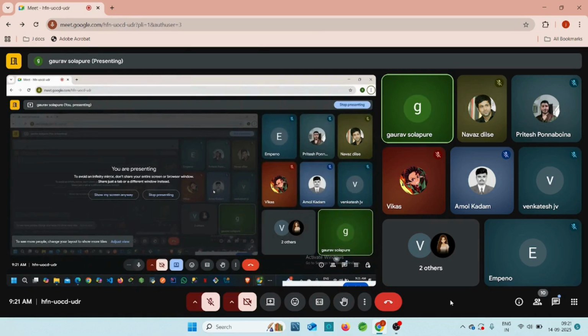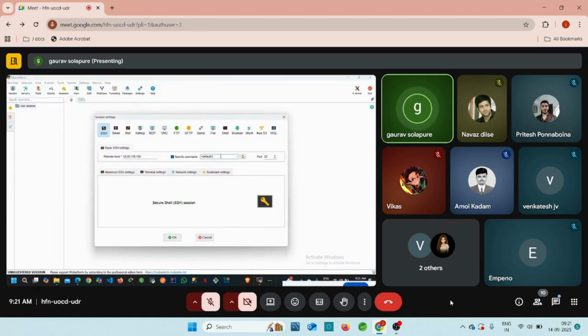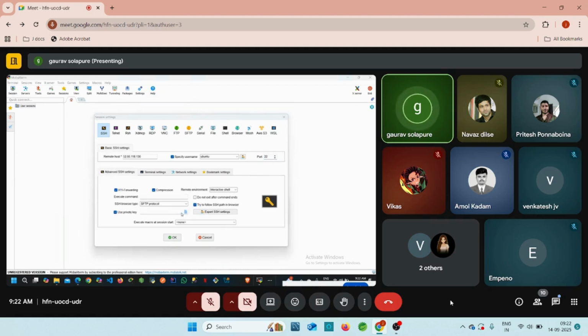What is the default username for Ubuntu? It is ubuntu, right? And for Linux it is ec2-user, right? Once you specify the username, the port is the same. The default port number is 22 for SSH, so every time you can keep this port number as 22. Don't change it, right?